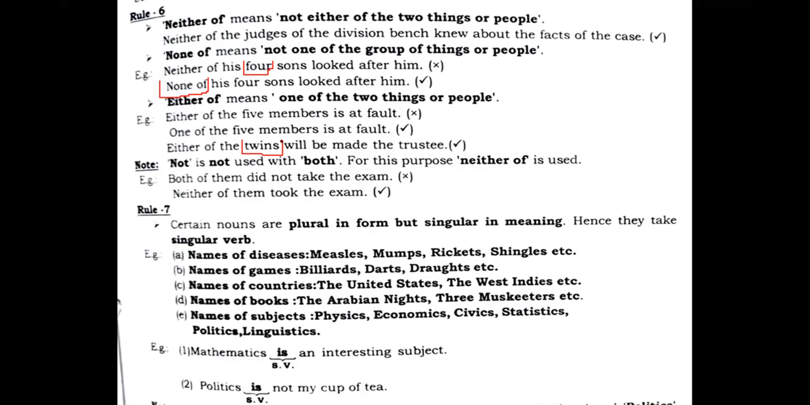So ultimately, what we need to understand, students, is that "both" is not used in the negative sense. For the negative sense, we have to use "neither of." And if we are using "neither of," then the sentence becomes absolutely correct, and we become able to understand it and form it in a correct way.